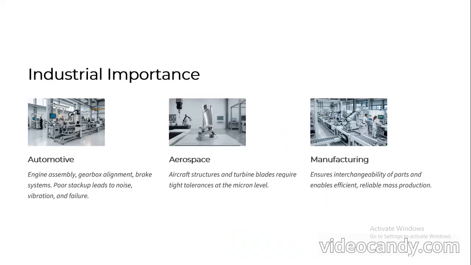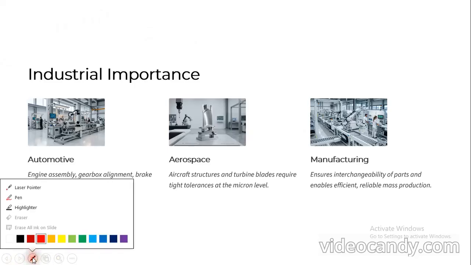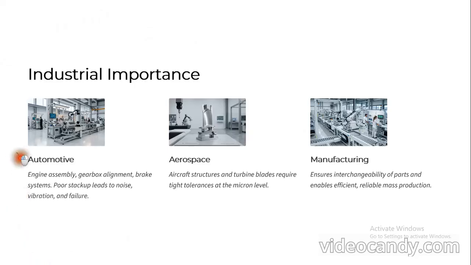Now, we can see the industrial impact or importance of this particular stack up analysis. Mainly, we are using GD&T and stack up analysis in three categories of our industry. The first one is automotive, then aerospace, and finally manufacturing.